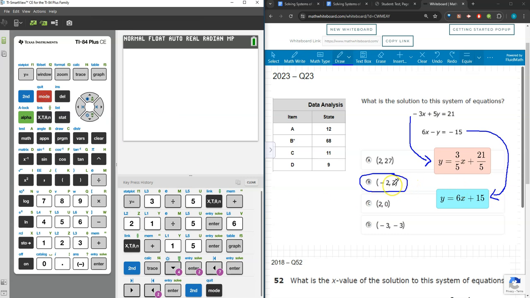I'm only going to check B. I know that's the correct answer, but how could we kind of guess and check this? I want to store -2 as x and a y value of 3 in my calculator.